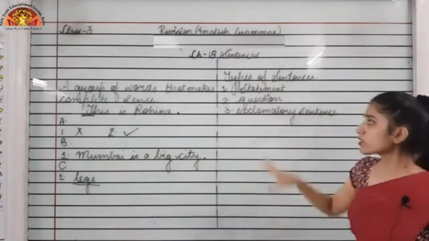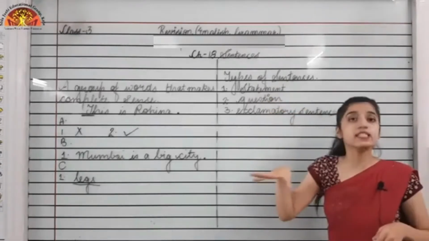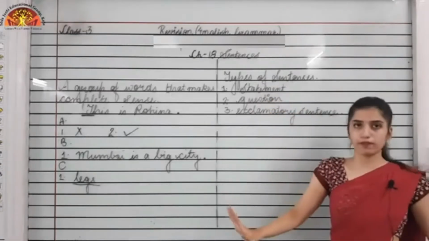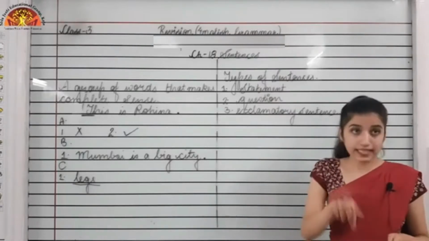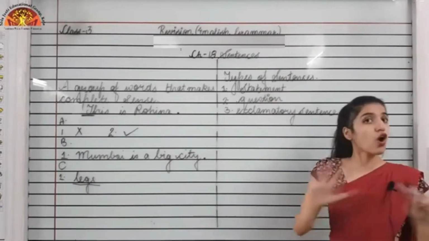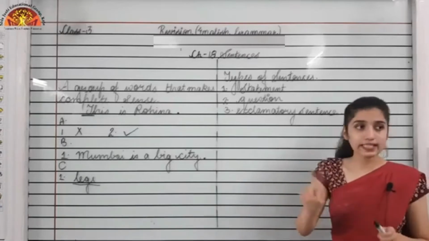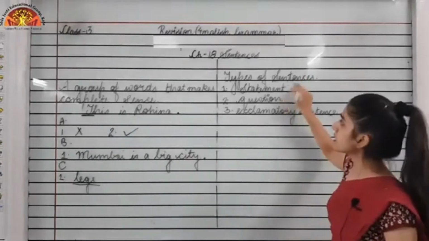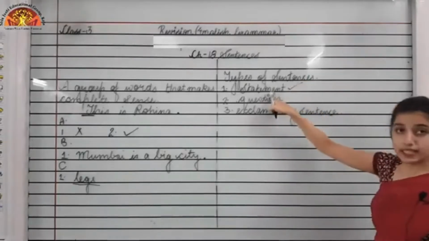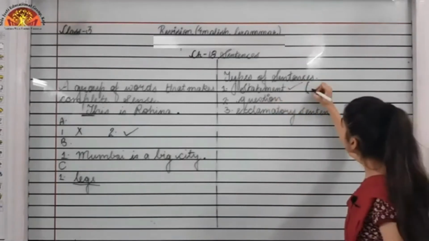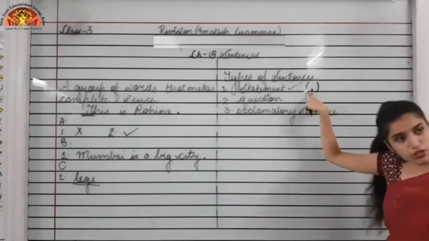Now, a sentence which says or states something is a normal statement. We are not asking a question or expressing our feeling. That time the sentence is just a normal statement. It's saying something or stating something. That time the type of sentence would be a statement, and this sentence would end with a full stop.